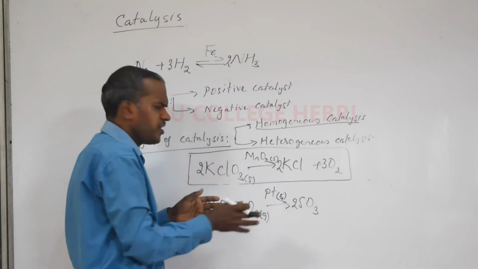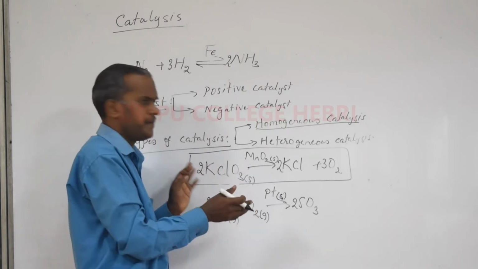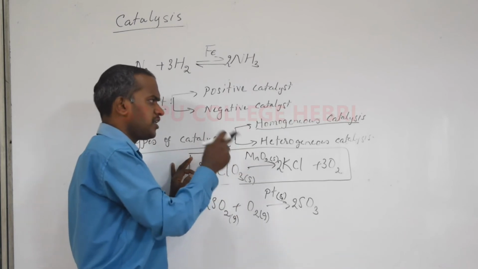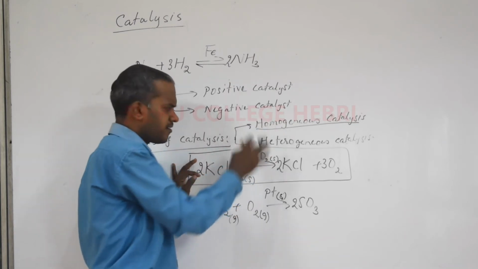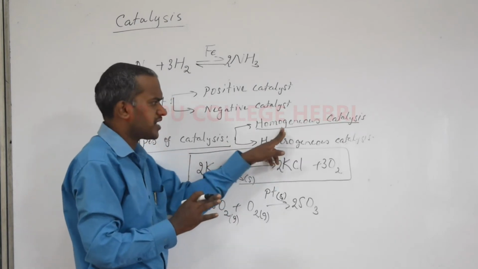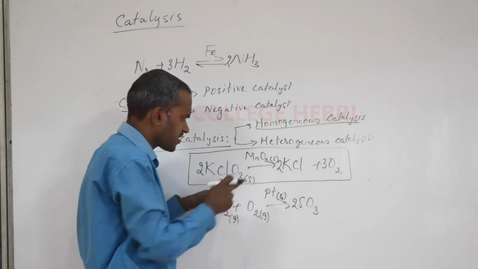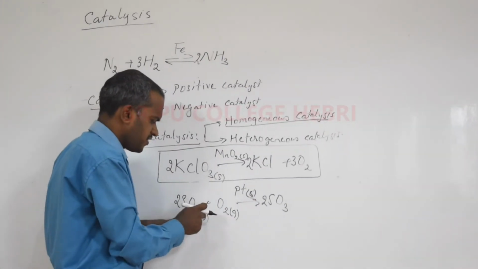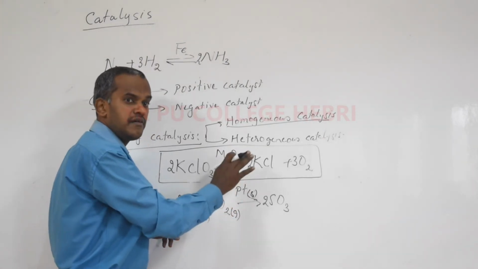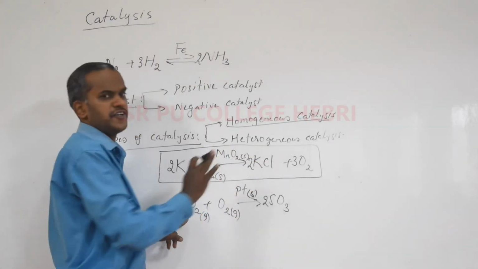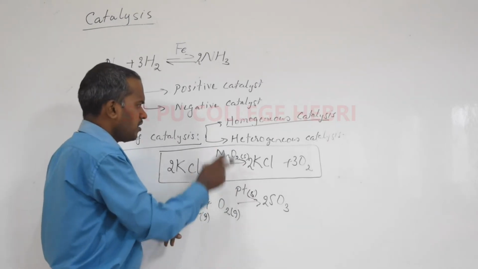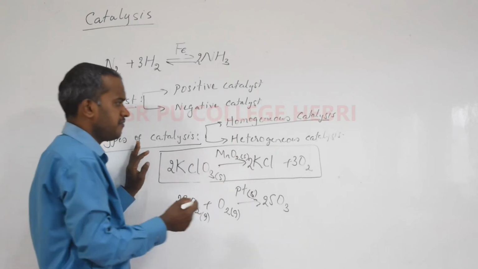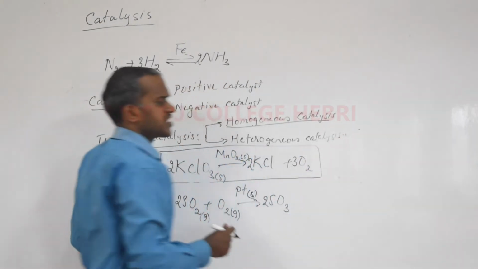Okay, so many industrial processes, so many examples you studied, you can easily list out which is homogeneous and which is heterogeneous based on that. But basically, first remember the definitions and at least one example. Homogeneous catalysis is a catalysis in which reactants and catalysts are in the same phase. Heterogeneous catalysis is a type of catalysis where reactants and the catalysts are in different physical states or different phases. Okay, so these are simple types of catalysis, and most of the adsorption phenomena we study are with respect to heterogeneous catalysis.